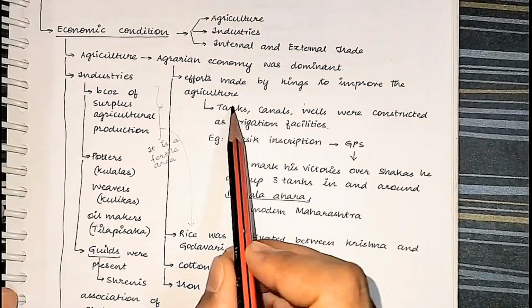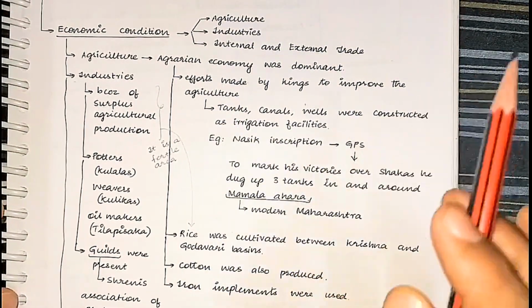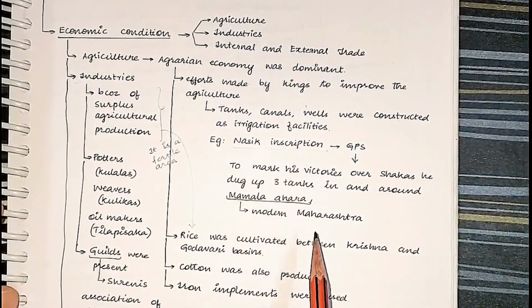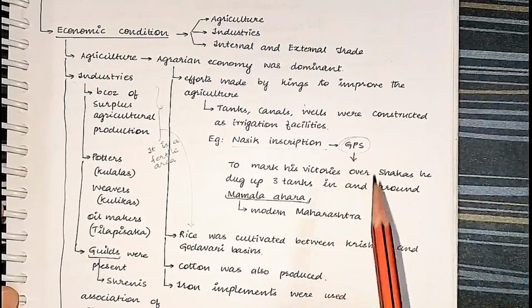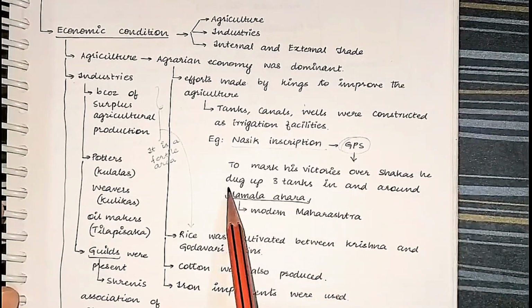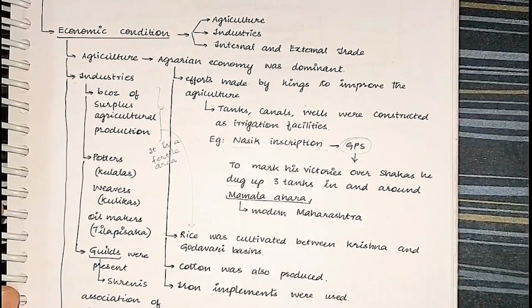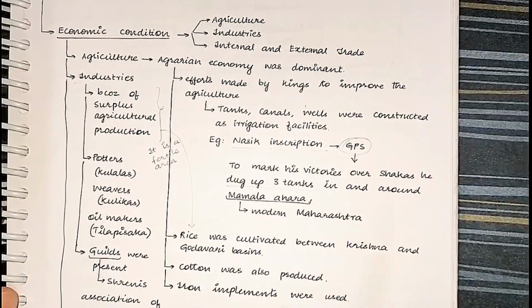Whenever we write this point in the mains, just substantiate it with the Nasik inscription. The Nasik inscription says that Gautami Putra Shatakarni dug 3 tanks in modern Maharashtra. That's it. Just substantiate it.